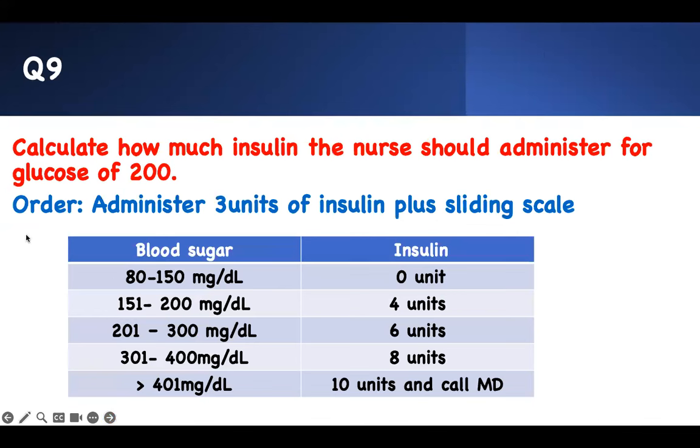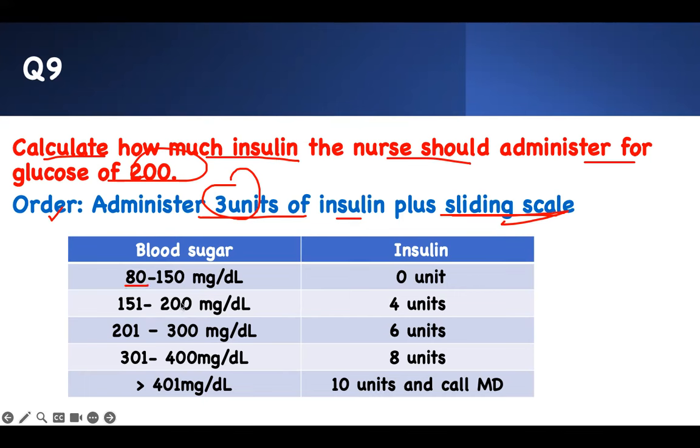Number nine, and this is also not that bad. It's straightforward, but you have to know how to do it. Calculate how much insulin the nurse should administer for a glucose of 200. Then there's an order: administer 3 units of insulin plus sliding scale. Once again, straightforward question. Every time you check the patient's glucose with a finger stick, you're going to get 3 units anyway. Then you're going to add it to what you see on the sliding scale. The way to read the sliding scale, you see the sugar on one side and the insulin on the other side. All you need to do is look at the range.